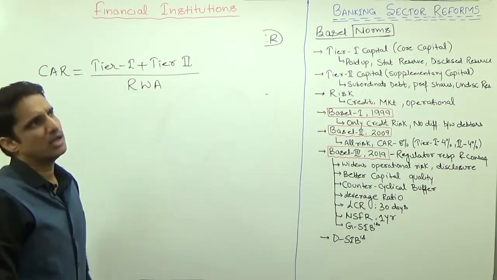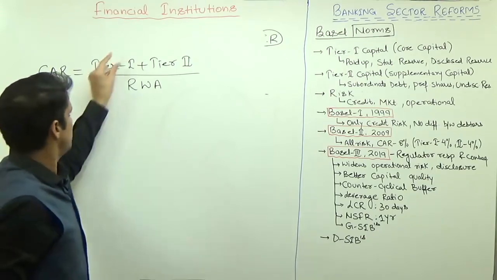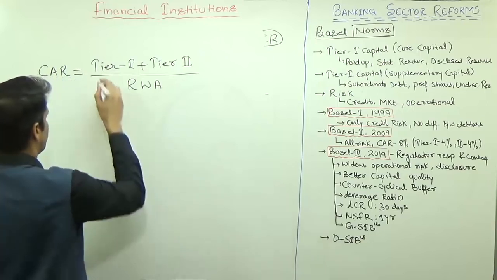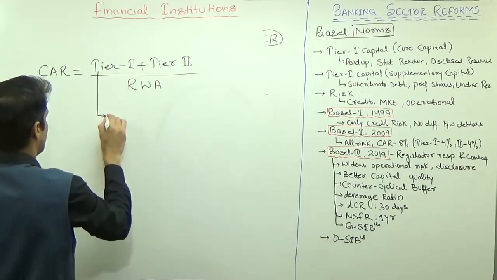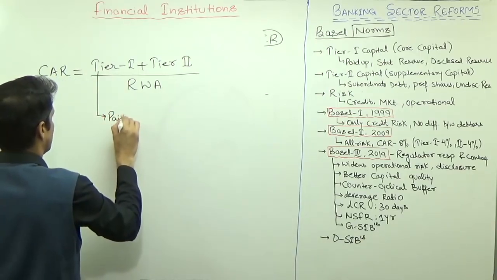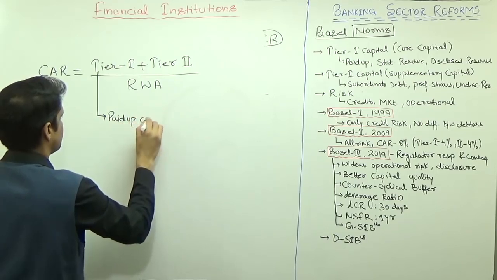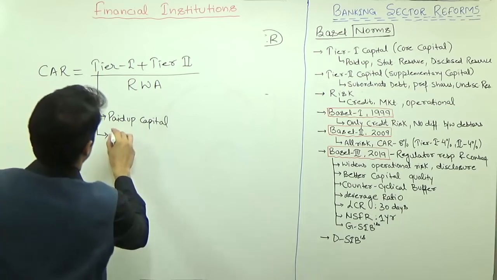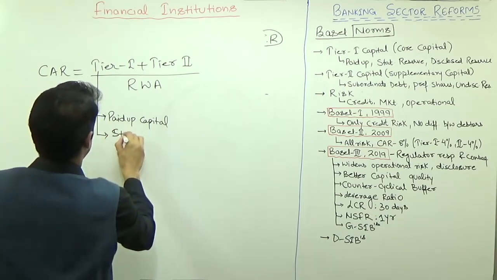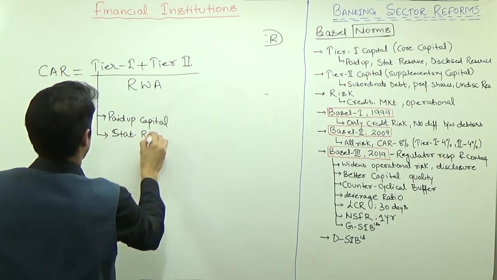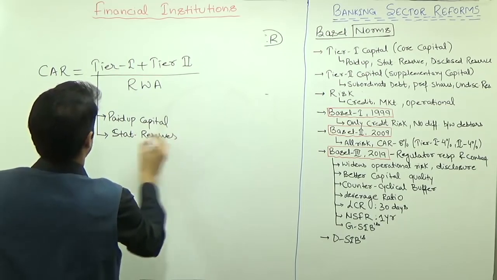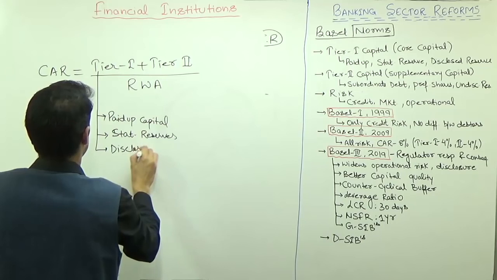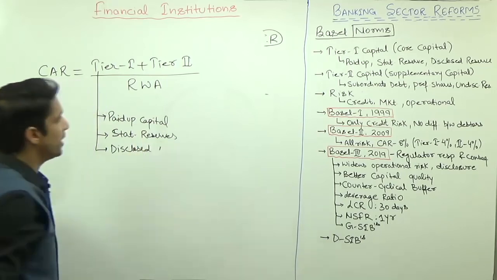This we discussed in the previous lectures. Tier 1 capital itself is made up of paid up capital, plus statutory reserves, plus disclosed reserves. So what exactly does paid up capital mean?